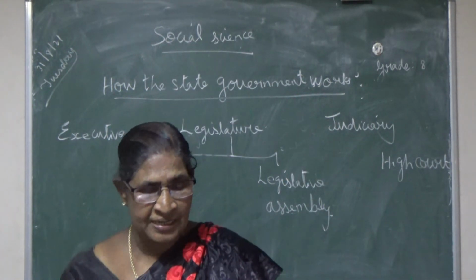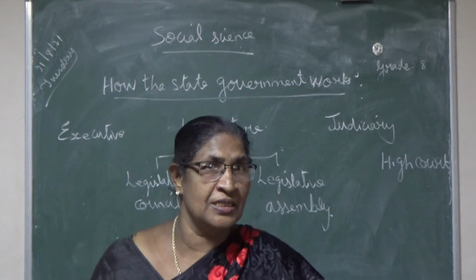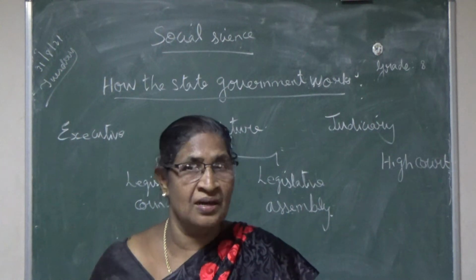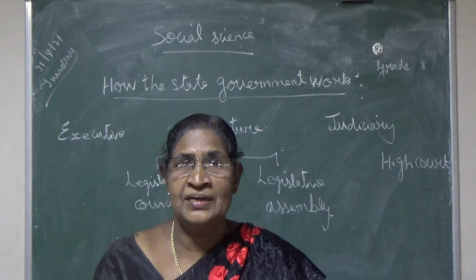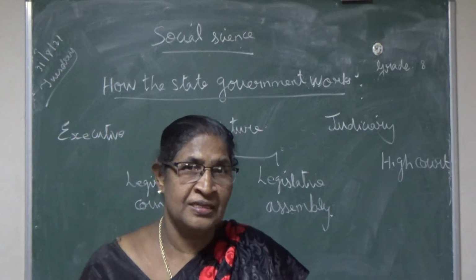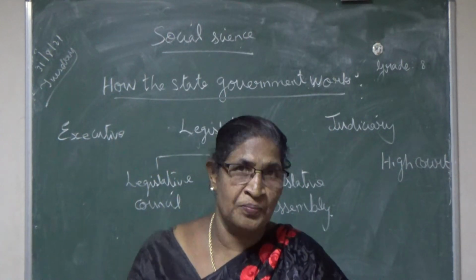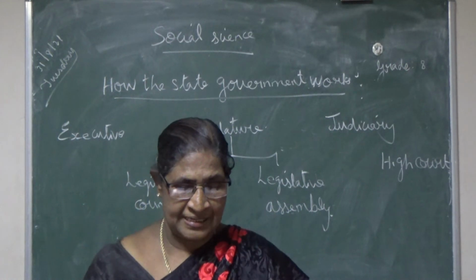The high court is the highest court at the state level. I told you the Supreme Court is the highest court at the India level, that is the central government. But for the state, the high court is the highest court at the state level.